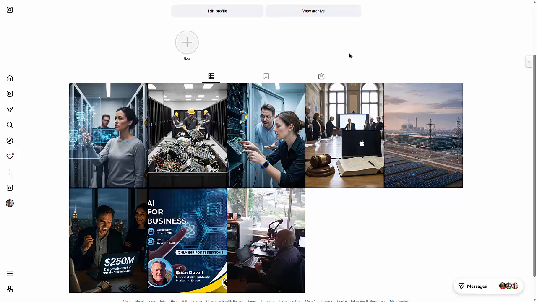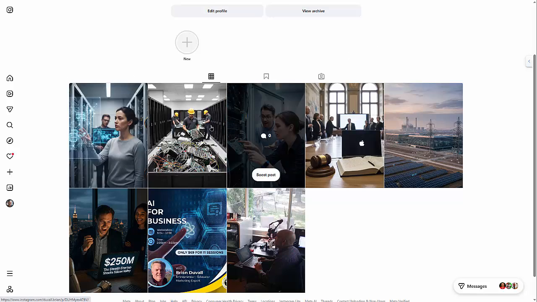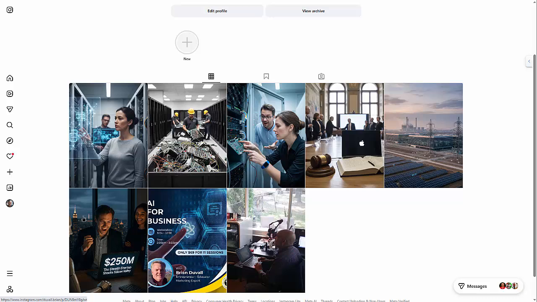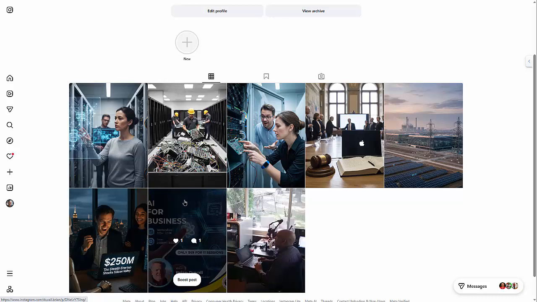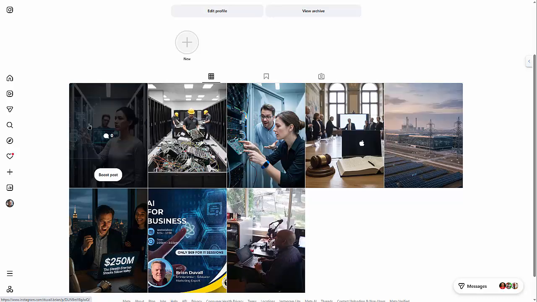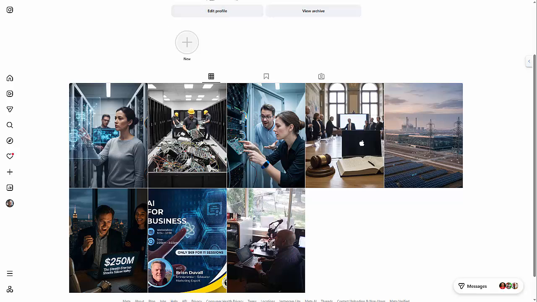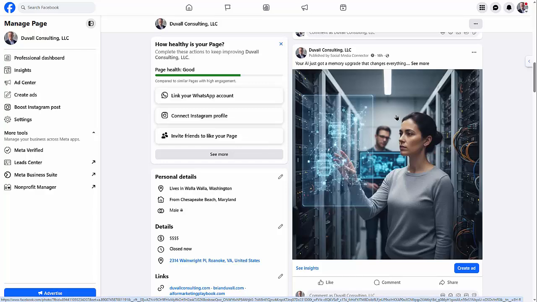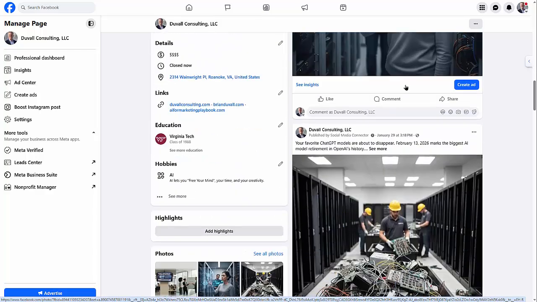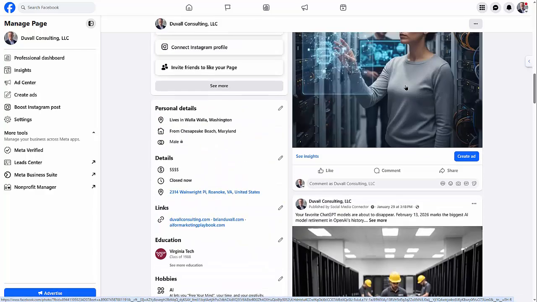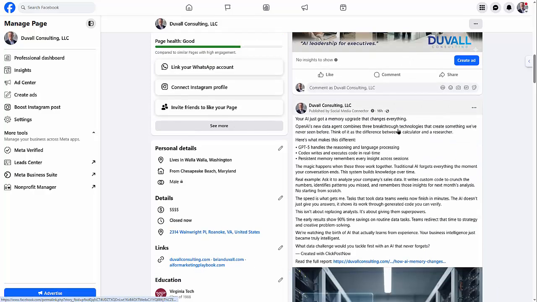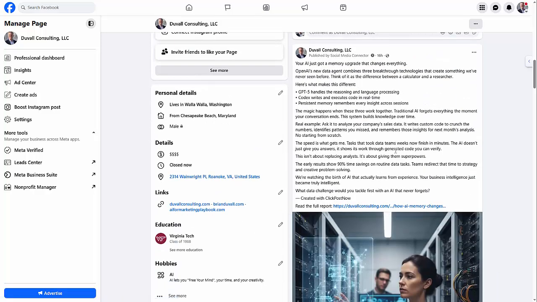If we take a look at my Instagram feed, here's all the AI articles that I've been generating. This one's not AI, but these were AI generated and all came from ClickPostNow, which is the workflow. And over here on Facebook, you can see one that I published earlier. Here's another one I published. If we take a look at the article, you can see it's been formatted for Facebook. And here's the link back to Duval Consulting. So to pull folks, if they're interested in seeing all of that.